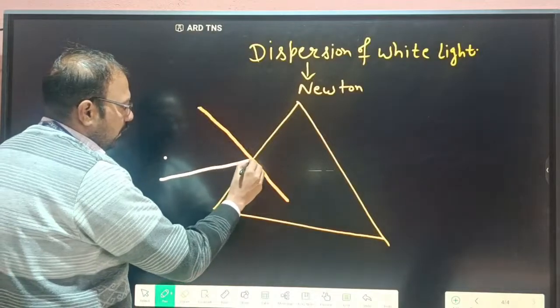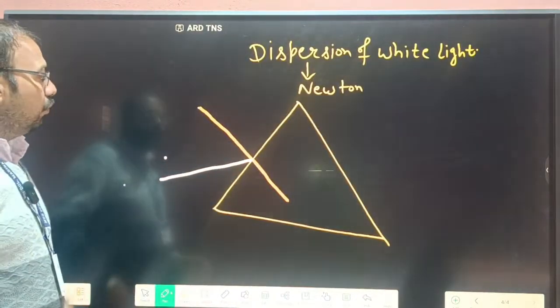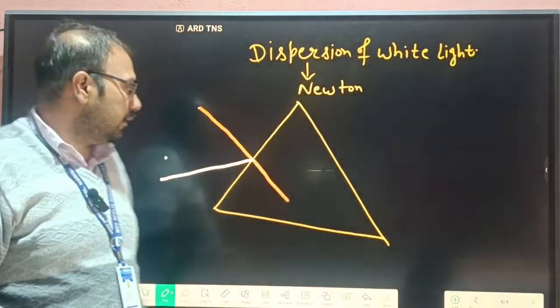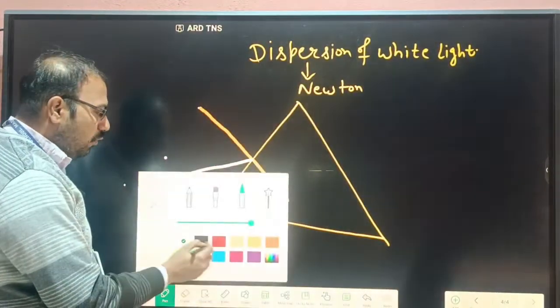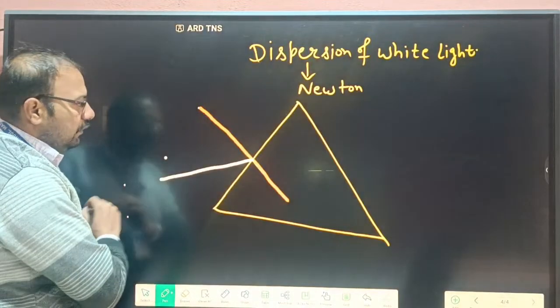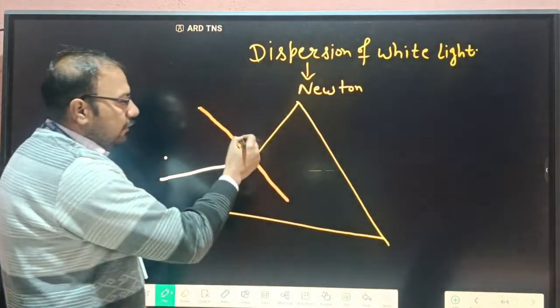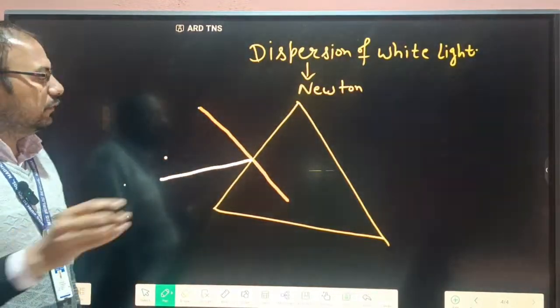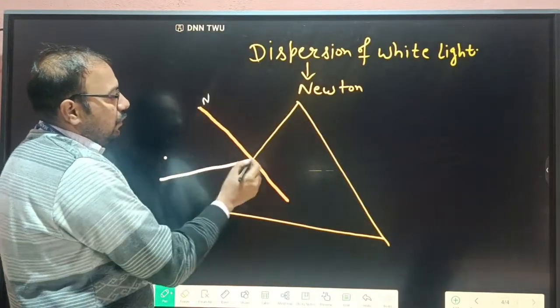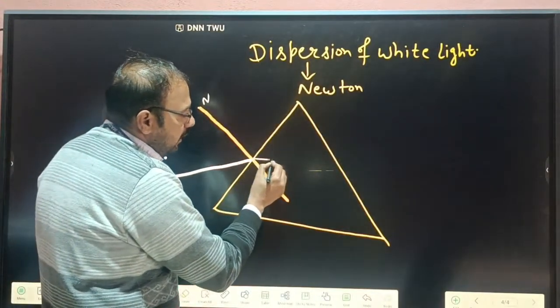So that strikes at this point. So when this white light passes through a prism, it is divided into 7 colors. So how do these 7 colors divide? This light comes here and the light is refracted towards the normal. So this is normal N. Okay, so light bends like this.